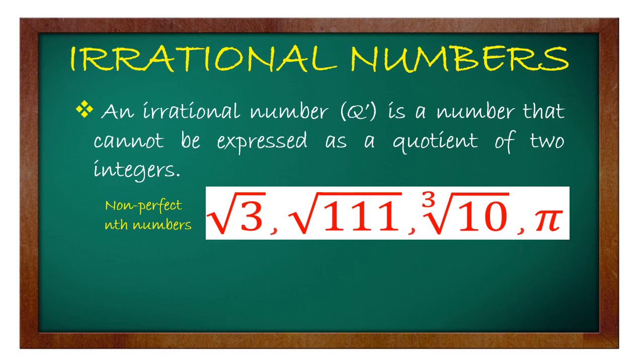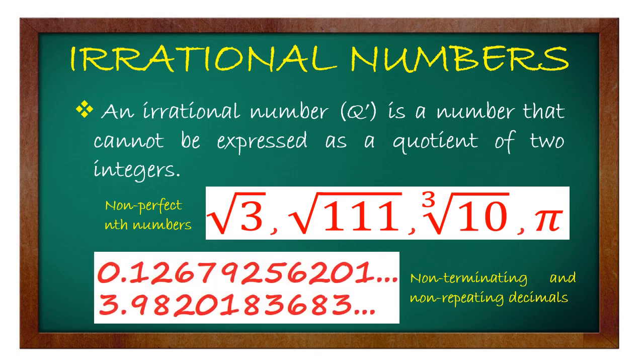Square root of 111, cube root of 10, ibig sabihin, ano yung number na kapag minultiply natin ng 3 beses, dapat 10 ang sagot. So, wala naman tayong eksakto doon. So, that means cube root of 10 is considered as irrational. And then, of course, yung pinakacommon na example ng ating irrational numbers is the pi. Okay? So, aside from non-perfect nth numbers natin, meron din tayong mga non-terminating and non-repeating. Ibig sabihin, hindi eksakto yung decimal at hindi din siya umuulit na decimal numbers. Or walang pattern yung decimal natin.